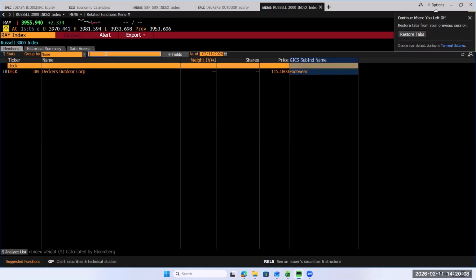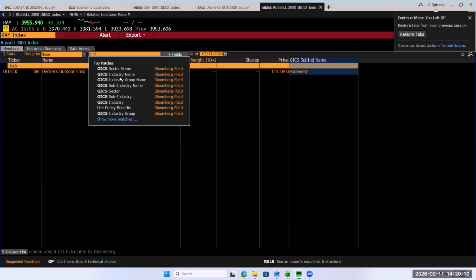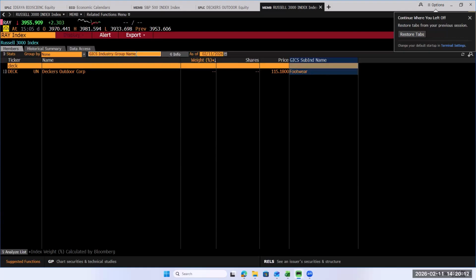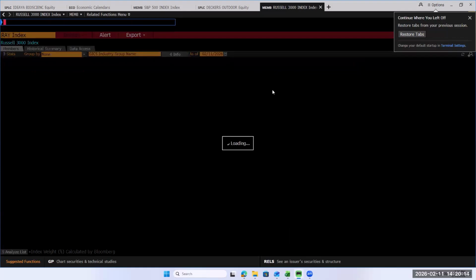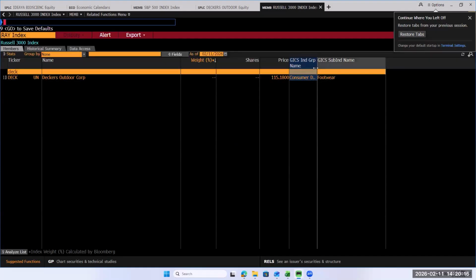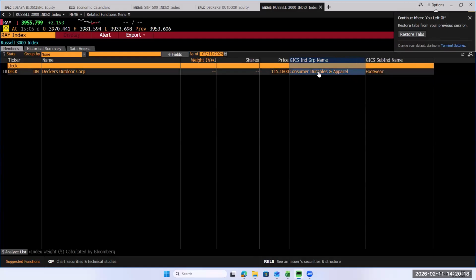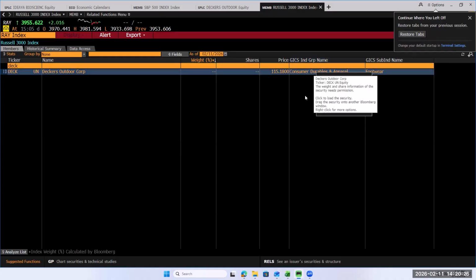That's probably too restrictive. Let's try GICS again. Let's do industry group name and try that. And that is consumer durables and apparel. That's one we can certainly try. Consumer durables.